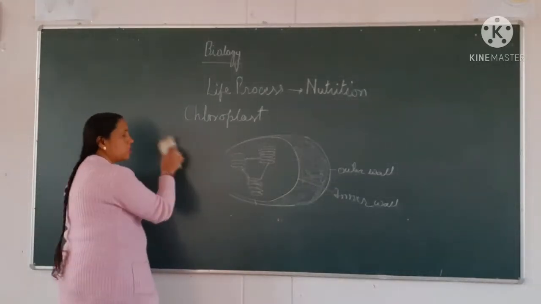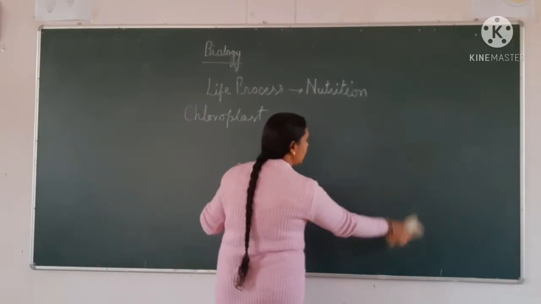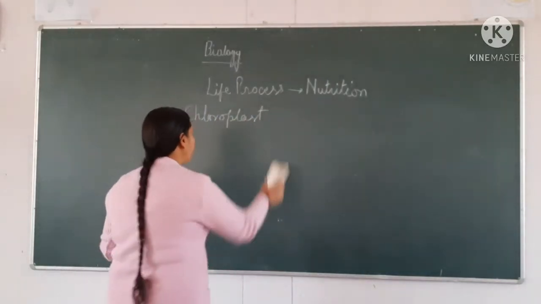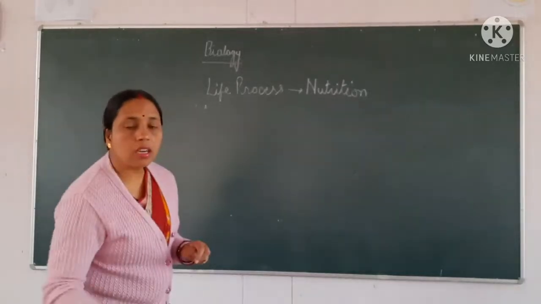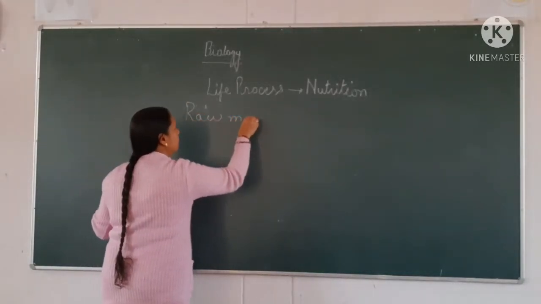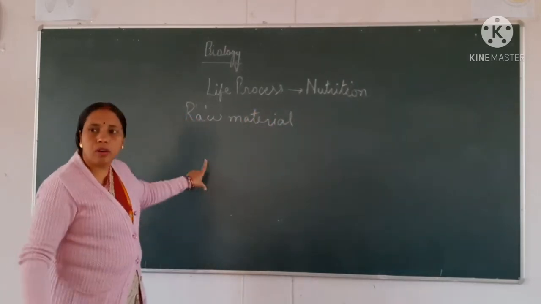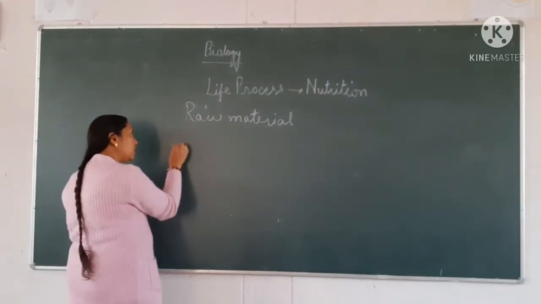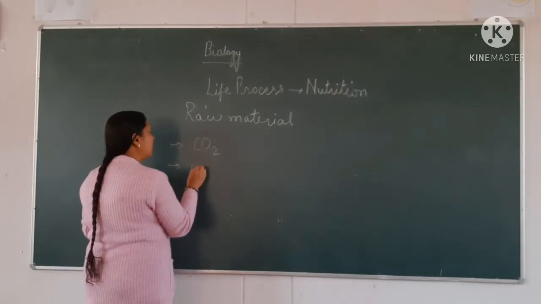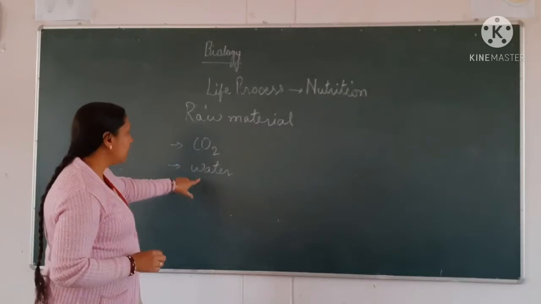Apart from chloroplast, there are other components with very important functions. What is the raw material for the process of photosynthesis? These are CO2 and water, carbon dioxide and water.